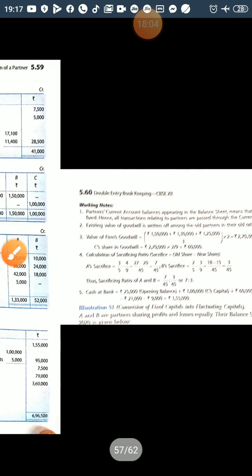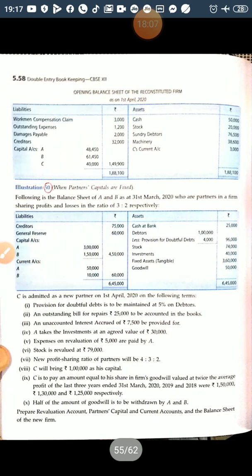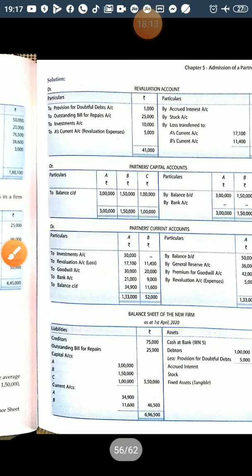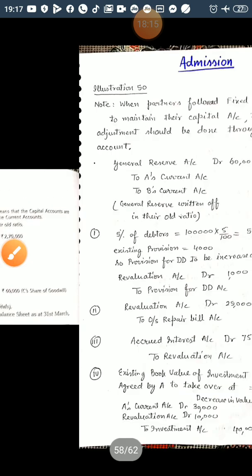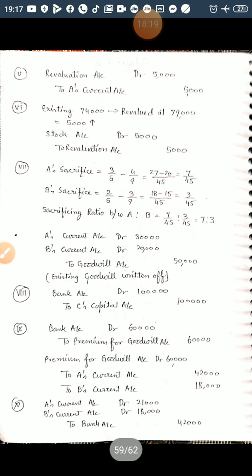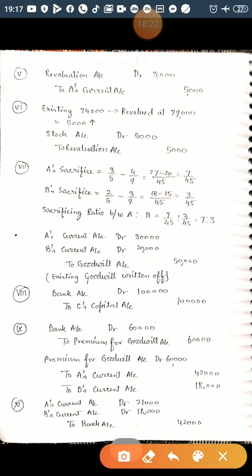And apart from this, the last one is half of the amount of goodwill is withdrawn by A and B. So 30,000 has been withdrawn. So I have also shown it here. For the goodwill treatment I have shown the half they have withdrawn.